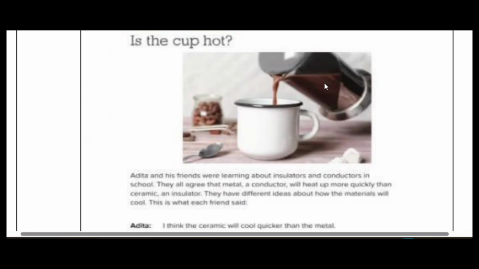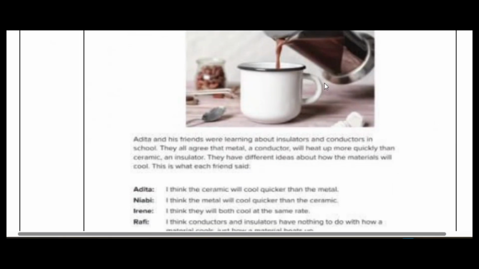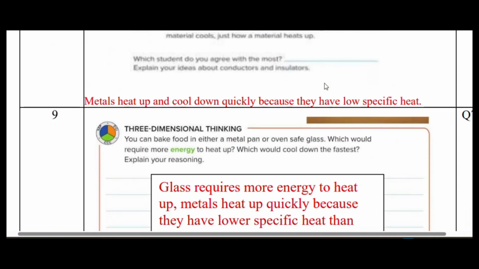Okay, so now you can see here that anything that heats up faster also cools down faster. Anything which has low specific heat will heat up and also cool down faster. It can change the temperature very quickly. Okay, so this is the other idea. This is about specific heat and insulators and conductors.